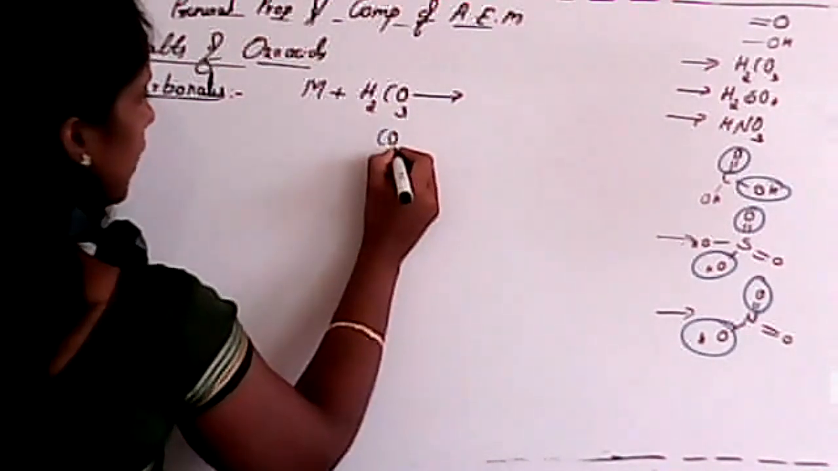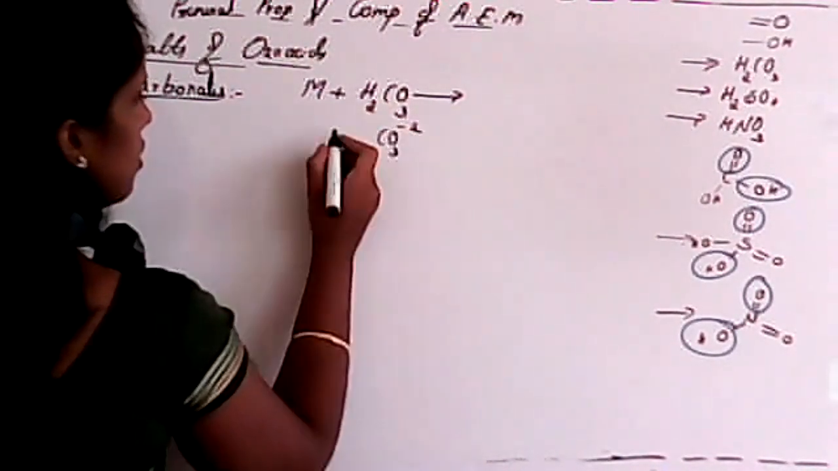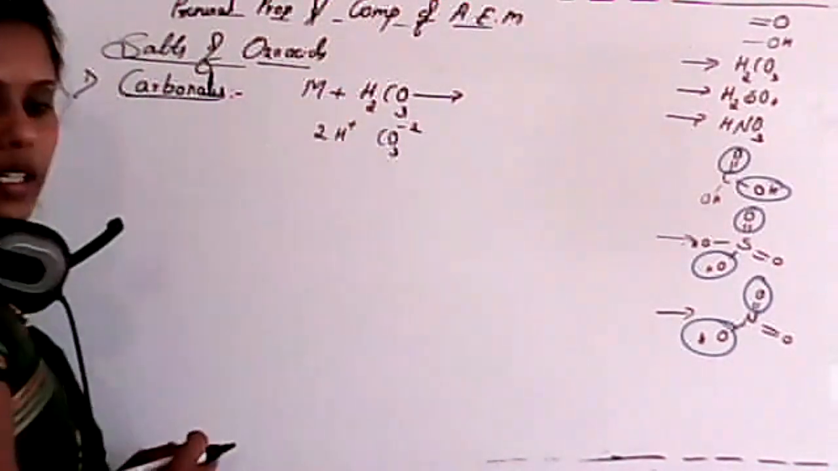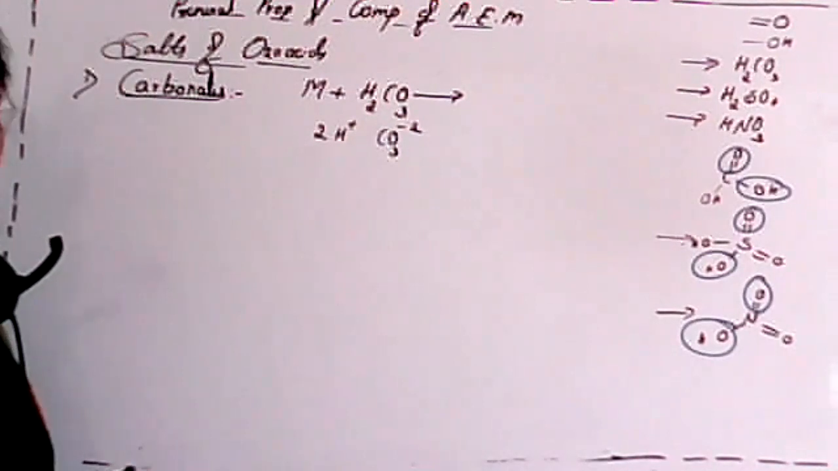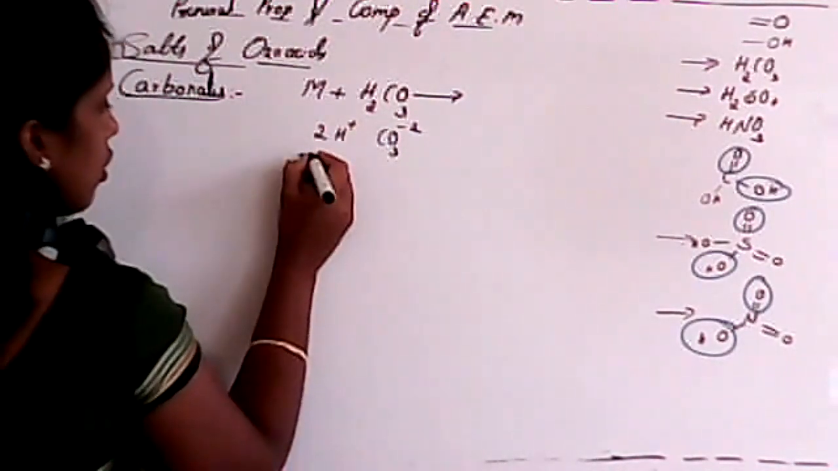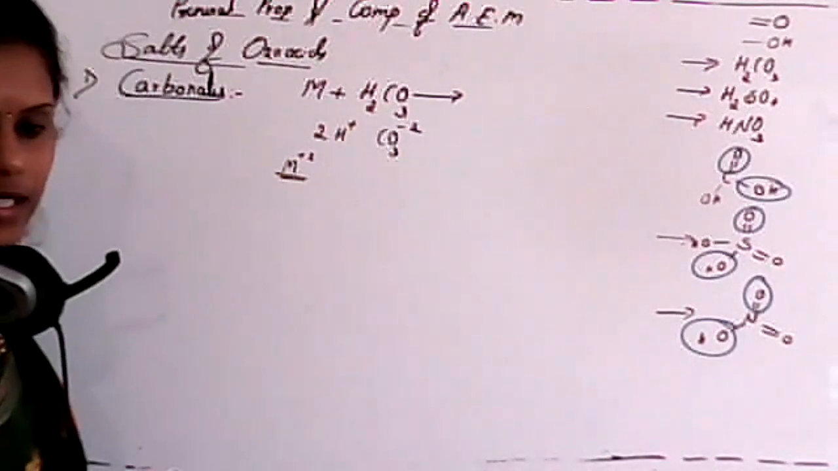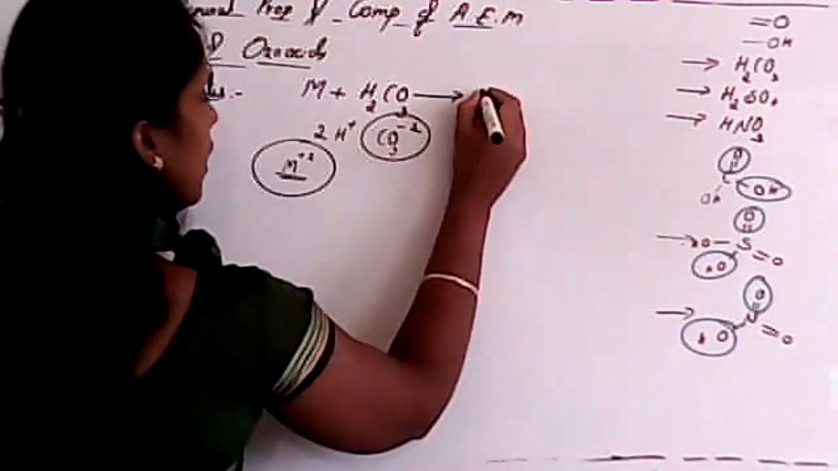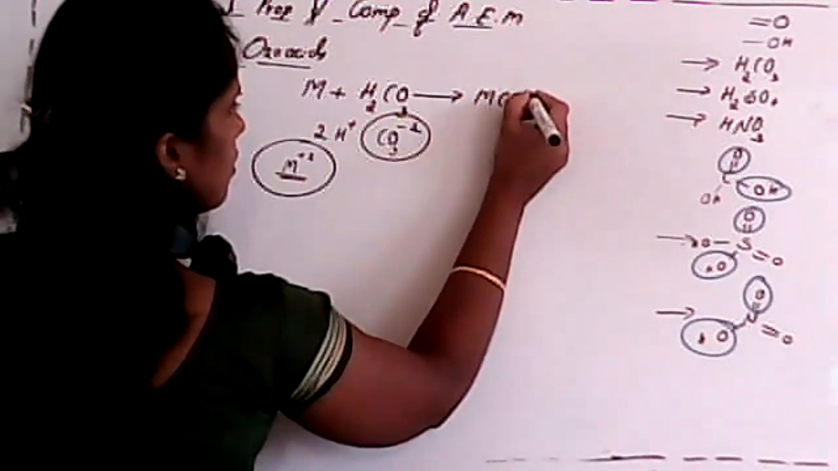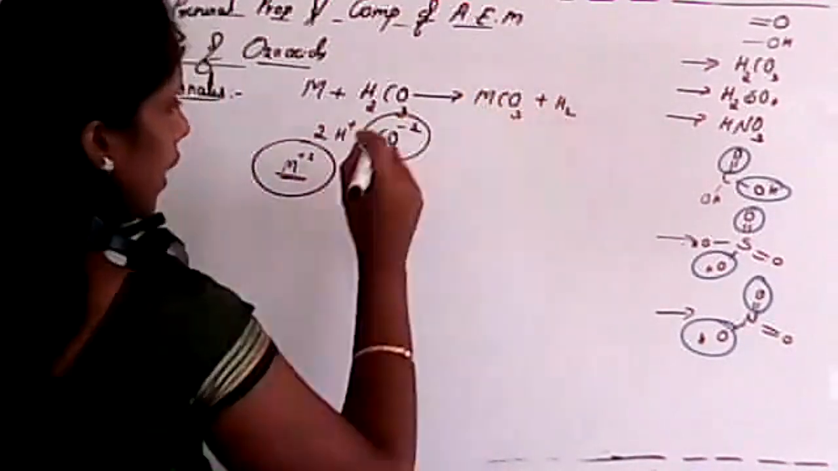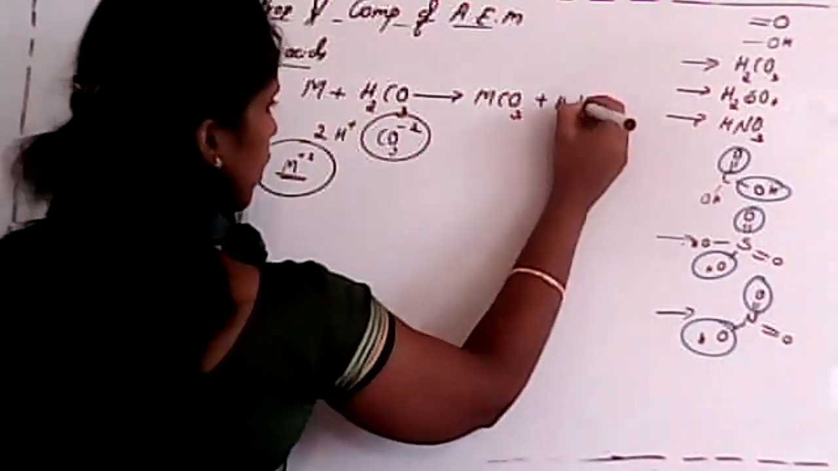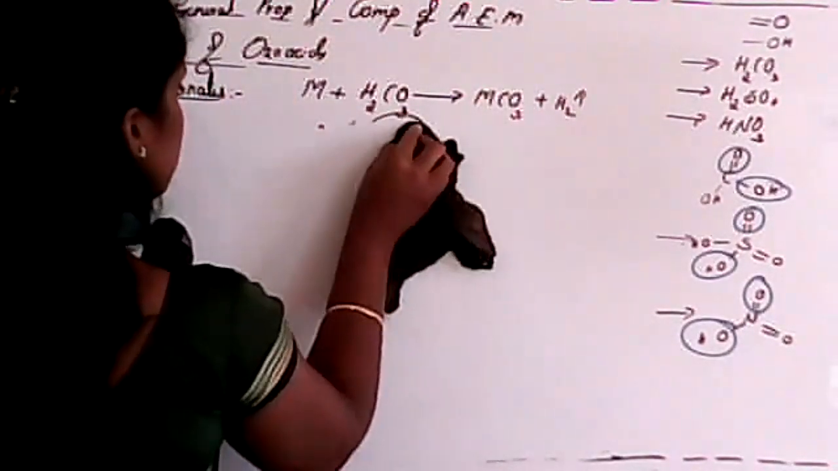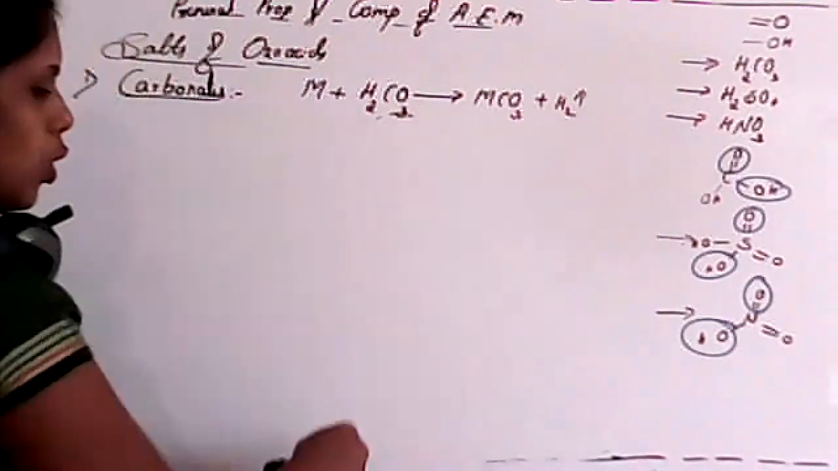If I split it, we get CO3 2- and two H plus. And we know the metal is in an oxidation state of +2 in a combined state. So it forms metal carbonate with elimination of hydrogen gas. So this is a direct method. But actually this method is not used.